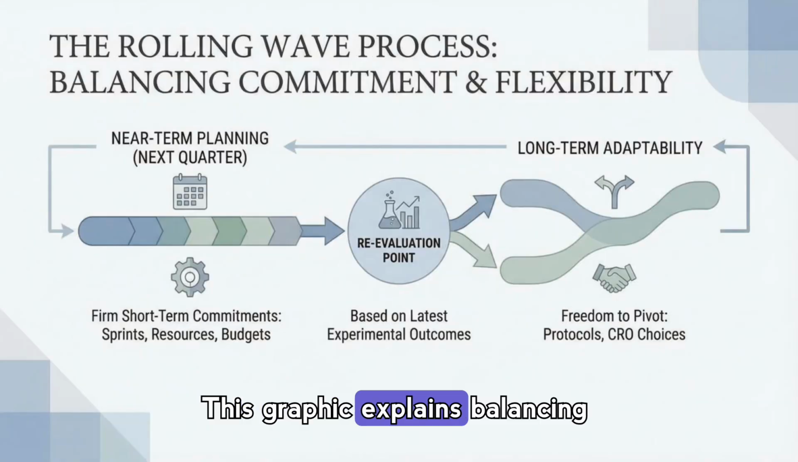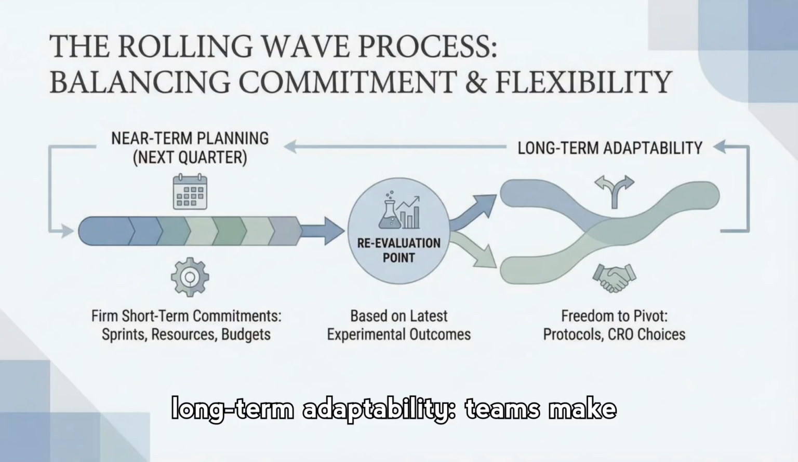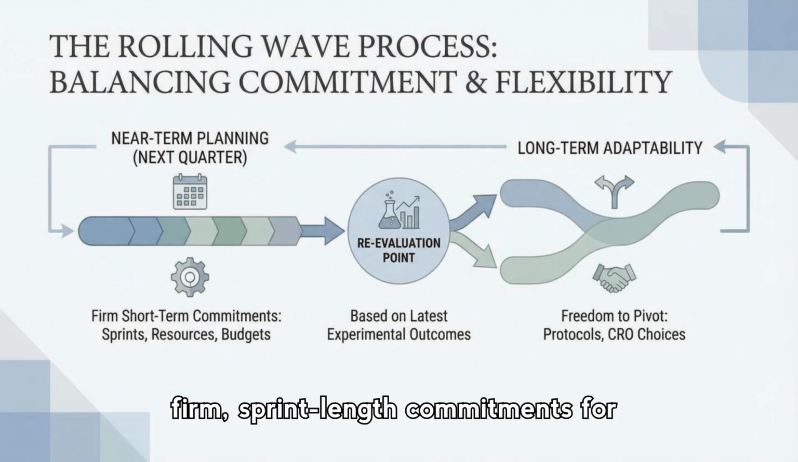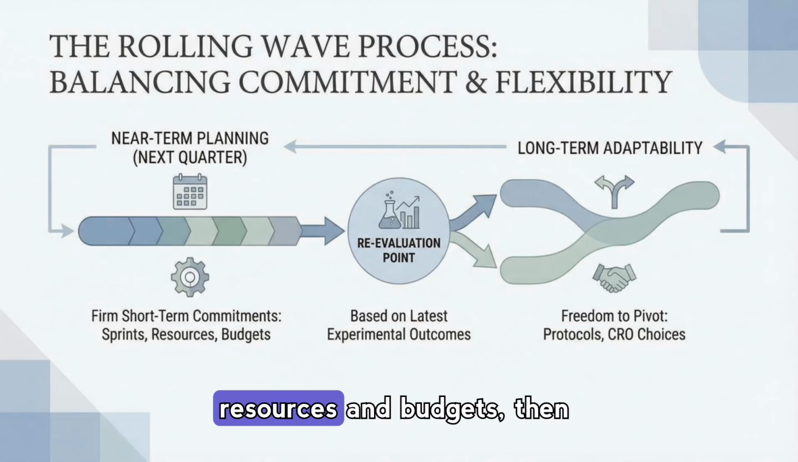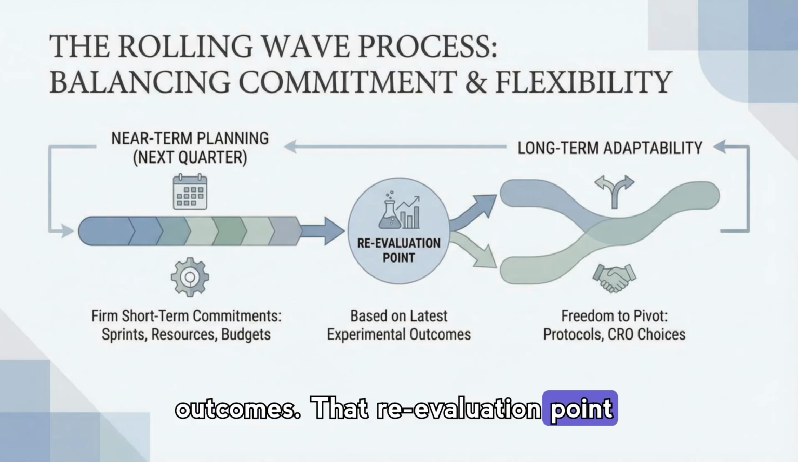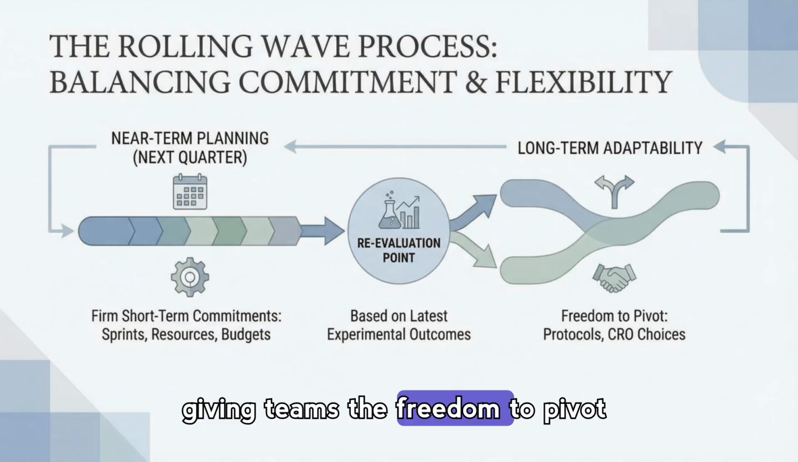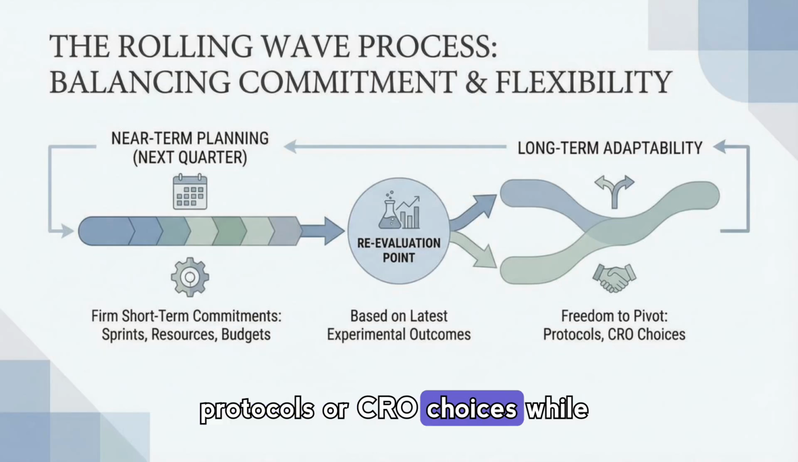This graphic explains balancing short-term commitments with long-term adaptability. Teams make firm, sprint-length commitments for resources and budgets, then re-evaluate based on experimental outcomes. That re-evaluation point feeds back into a flexible roadmap, giving teams the freedom to pivot protocols or CRO choices while